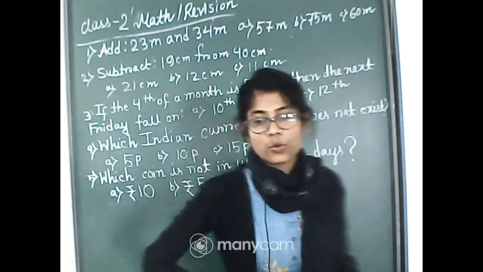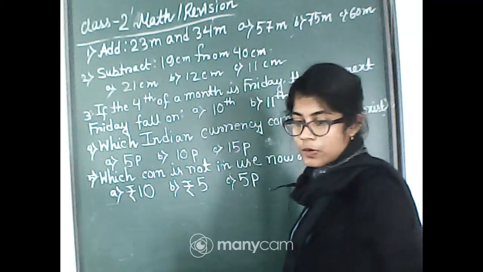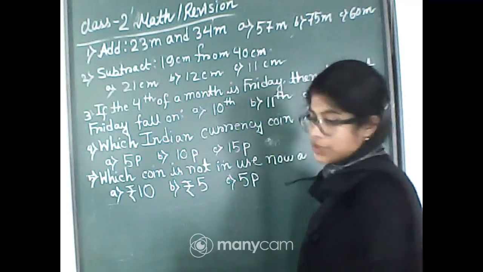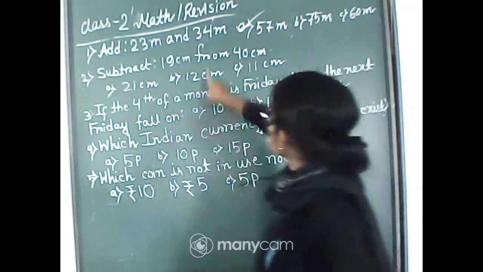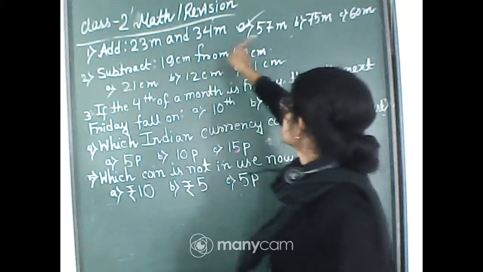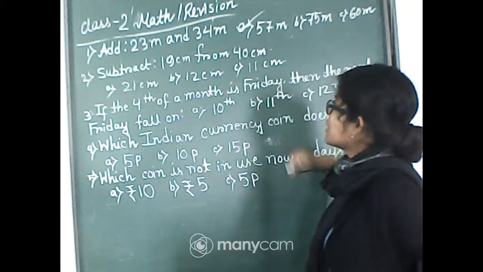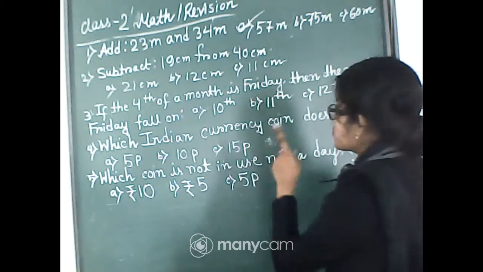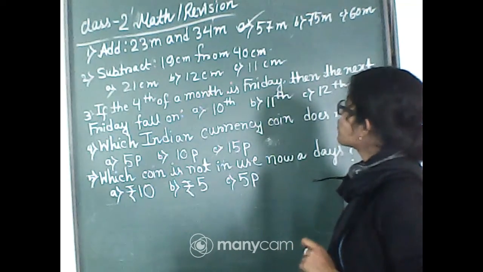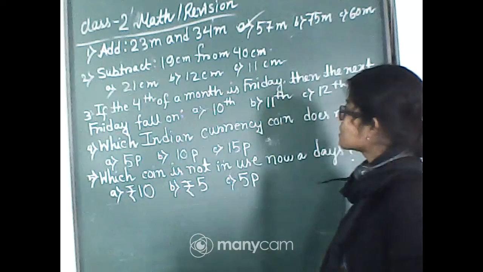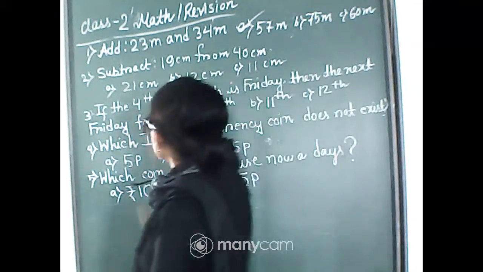If you add these 2, so it's 57 meter, yes, correct. Because 4 plus 3 is 7 and 3 plus 2 is 5. Then subtract. Now you have to subtract 19 centimeter from 40 centimeter. Now what answer will you get? The answer you will get is 21 centimeter.